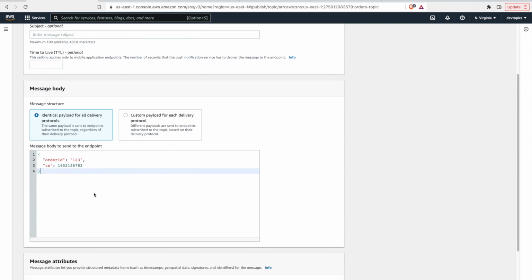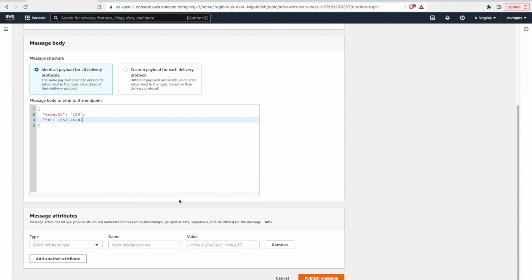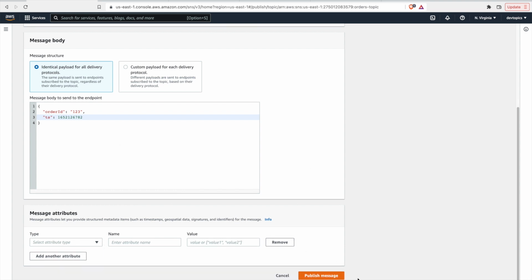Okay, so the idea would be the consumers just pretty much need the order ID. With the order ID, they can go look up the order details from the order service. This is really the only information they need. This timestamp, possibly we could use it to determine if we're already processing an order for the same product, right? So maybe that would help with cases where two users ordered the same product and we need to figure out which one gets it, and which one we need to tell, hey, that product is no longer available. But they'll look up the rest of the information from our order service with this ID. Okay, that's it. Don't need message attributes here, and we'll hit publish.